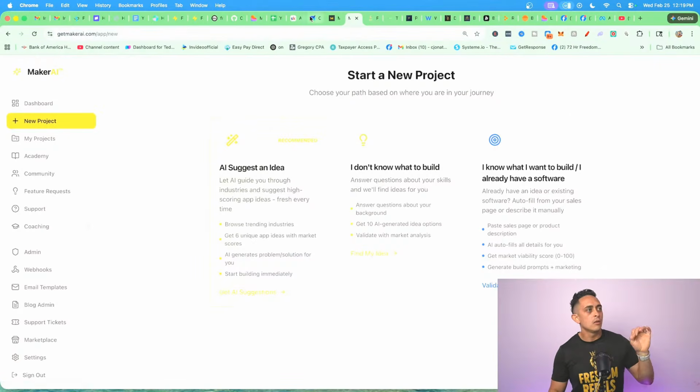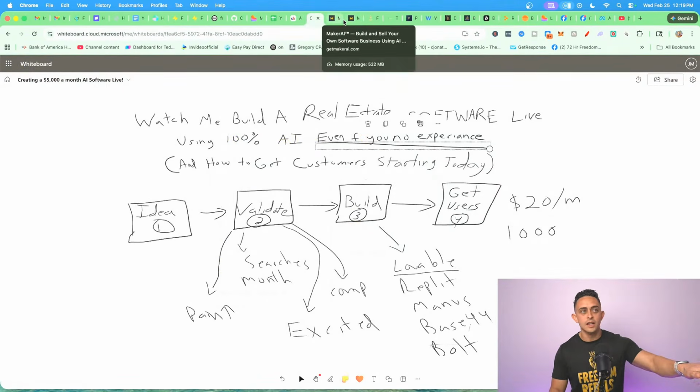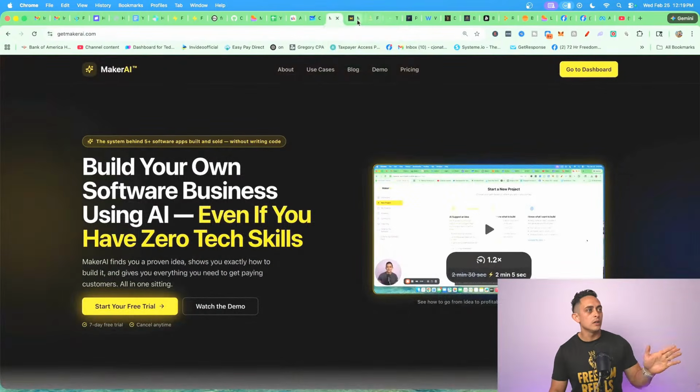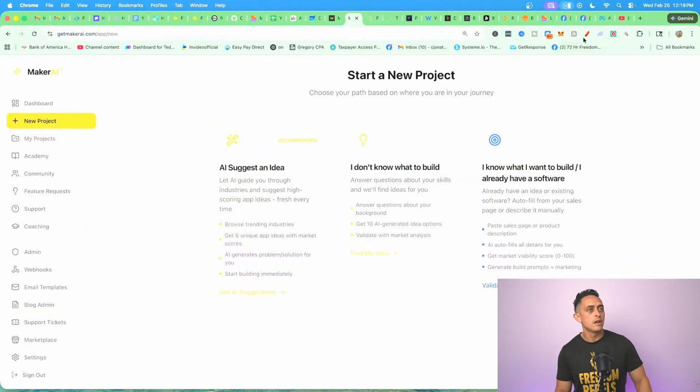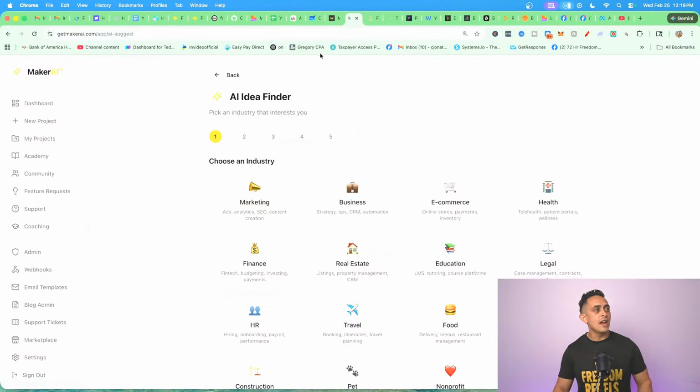Again, we're starting with step 1, which is getting the idea. Okay. So how do we do that? We're going to use Maker AI and we're going to click on this right here where it says AI suggests an idea. Now we do have other options. Let's just say you have an idea or you already have a software. You could use these other options. We're going to start from complete scratch. Okay. And we're going to say AI suggests an idea. Okay. And again, today we're going to be building a real estate app. Next week we'll do something different and so forth.